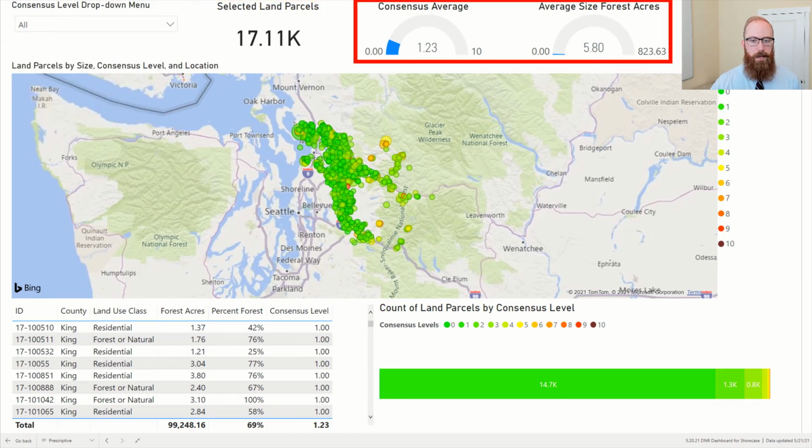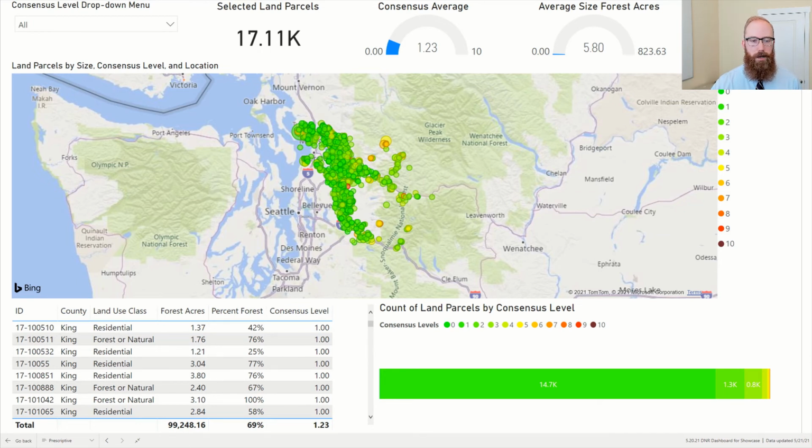In the upper right of the dashboard, there are two gauges which show the average consensus score for the selected parcels and the average number of acres in the parcels selected. If the Department of Natural Resources wants to figure out where they should focus their efforts, they can look for hotspots on the map. We can demonstrate this by first clicking through our consensus levels to determine if there are